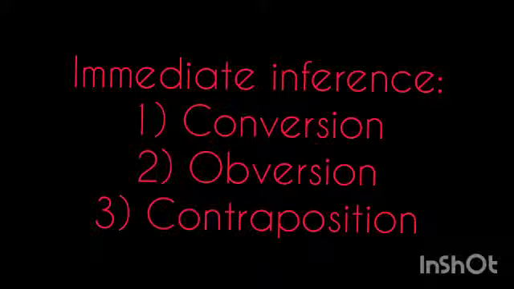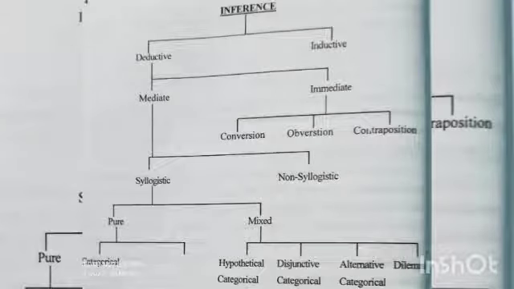hypothetical syllogism. Then the mixed syllogisms are of four types: the first is hypothetical categorical, the second is disjunctive categorical, the third is alternative categorical, and the fourth is dilemma. Then what is hypothetical categorical syllogism? Hypothetical categorical syllogism is a kind of syllogism where the major premise is hypothetical, the minor premise is categorical, and the conclusion is categorical. That is known as hypothetical categorical syllogism.